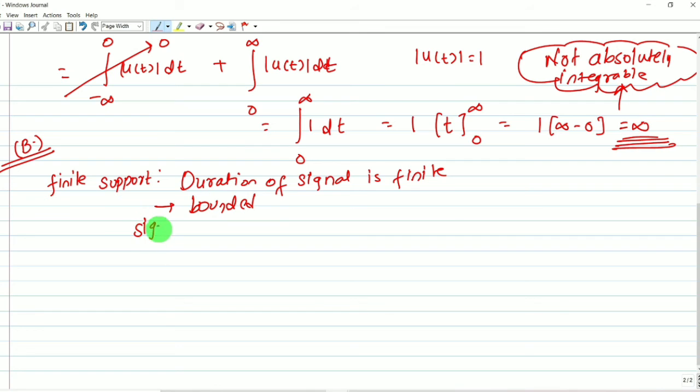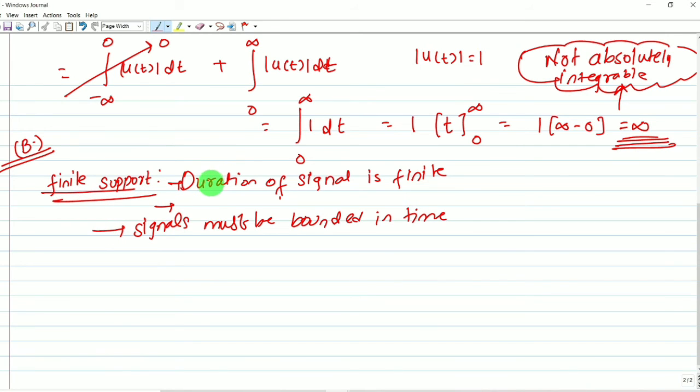Signal must be bounded in time. Understood? This is the first definition, and this is the second definition for finite support: signal must be bounded in time.